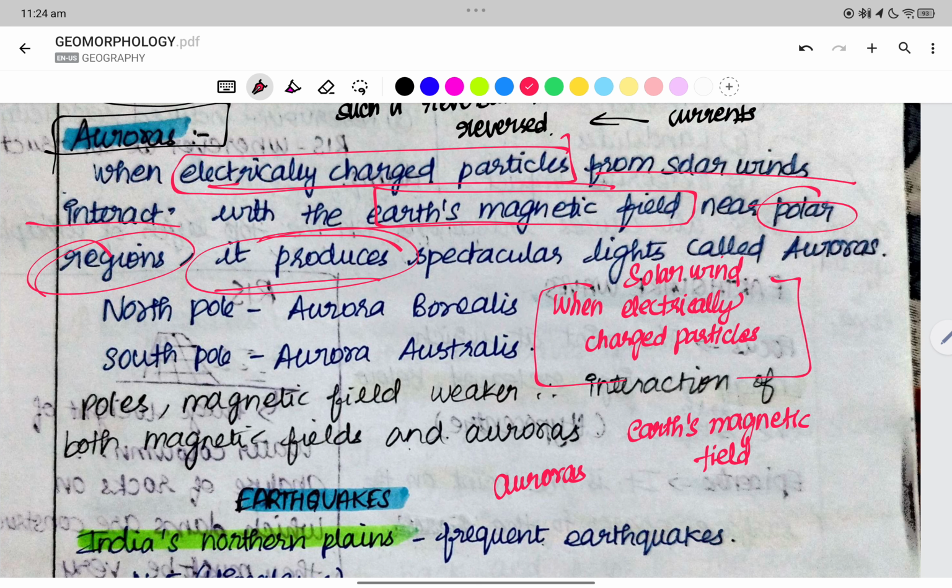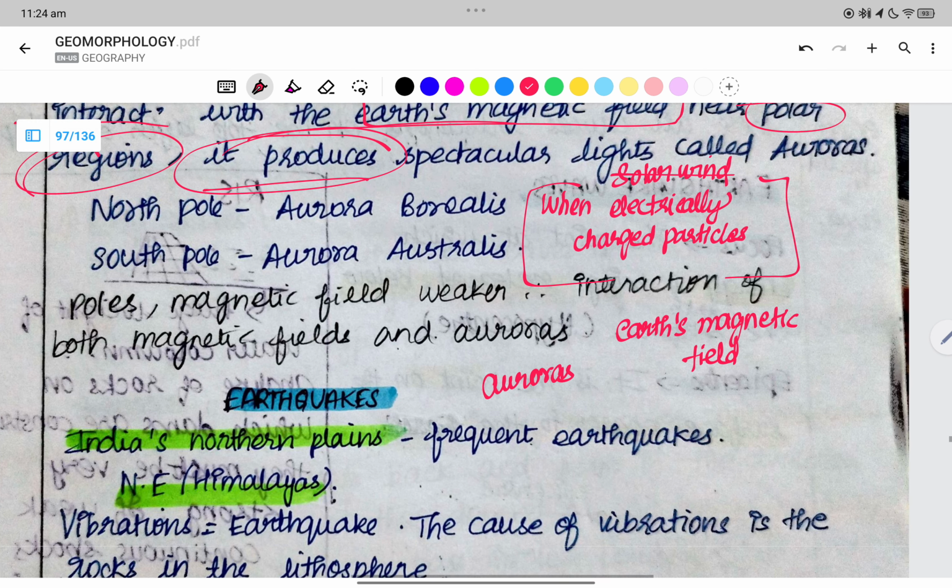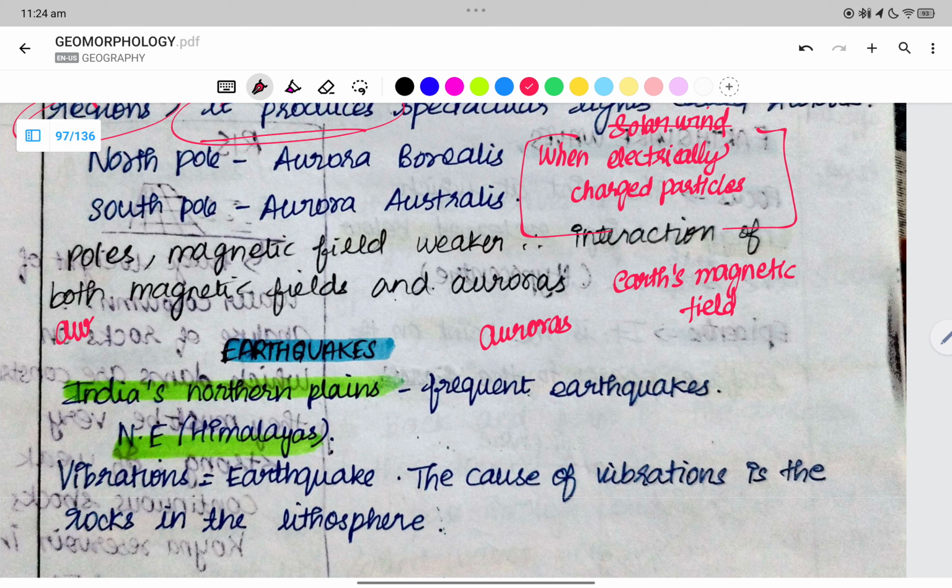They produce a spectacular light. So auroras are spectacular light.